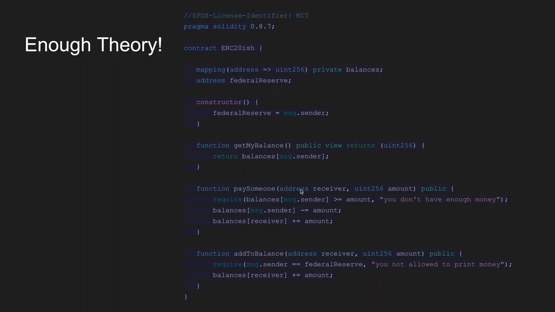Okay, you can pay somebody. We haven't seen the keyword require here, but I think this is pretty intuitive. Before you send a certain receiver an amount of money, you want to check that you can actually send that amount, making sure that your balance is actually enough. Then it will subtract your balance and add it to the receiver's balance.